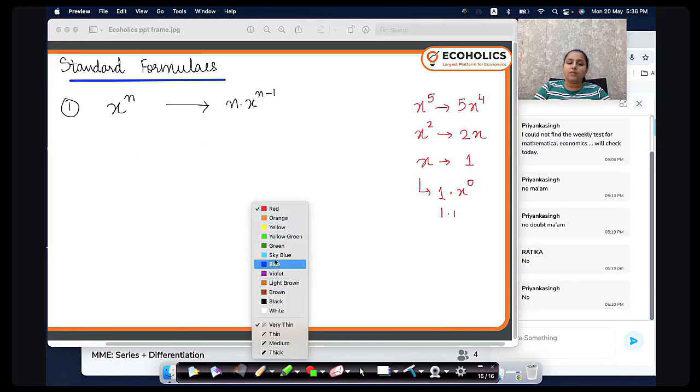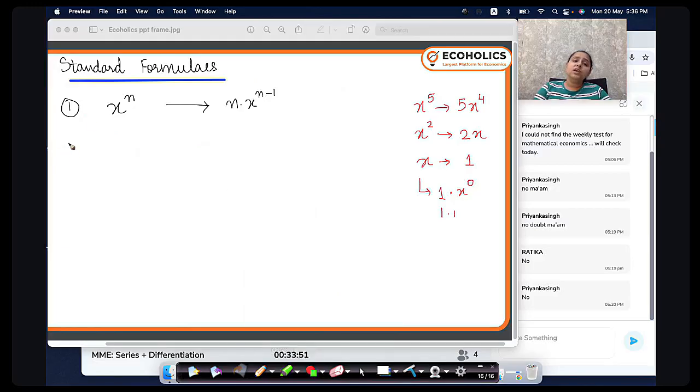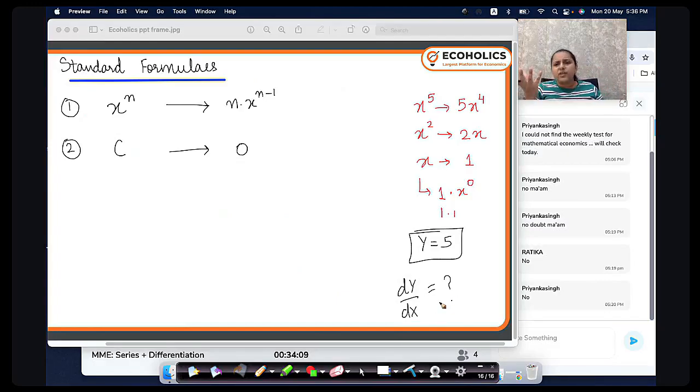Okay, now after this, if I have a constant number, its derivative is 0. Why? Because if I say y is equal to 5, now tell me what is the change in y due to change in x. You will say that y is 5. There is no x that is coming here.